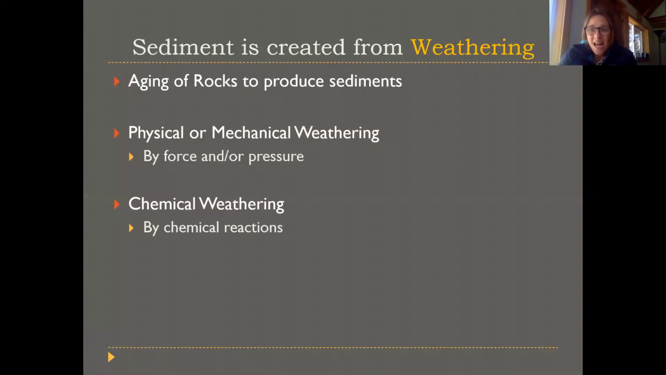Okay, so basically sediment is small pieces of mineral material of rock that is created from a process that we call weathering. So weathering breaks down the rock over time as the rock ages to produce these tiny little pieces. So if you think of a grain of sand that came from what was originally a bigger piece of rock, and it was produced as the rocks aged by weathering. And weathering has two different components, a physical and mechanical weathering component and a chemical weathering component.